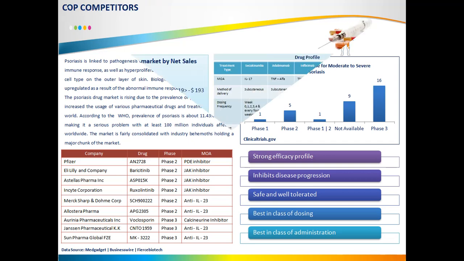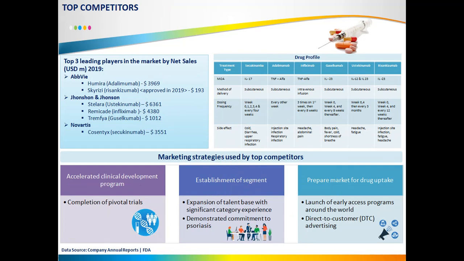Now, moving ahead, we have to present the top competitors. For psoriasis, there are several players in the market who have captured the major market share. So here you can see we have captured the net sales of 2019, and AbbVie, which has two drugs, Humira generated about $3969 million, and Skyrizi, risankizumab, which was approved in 2019, generated $193 million.